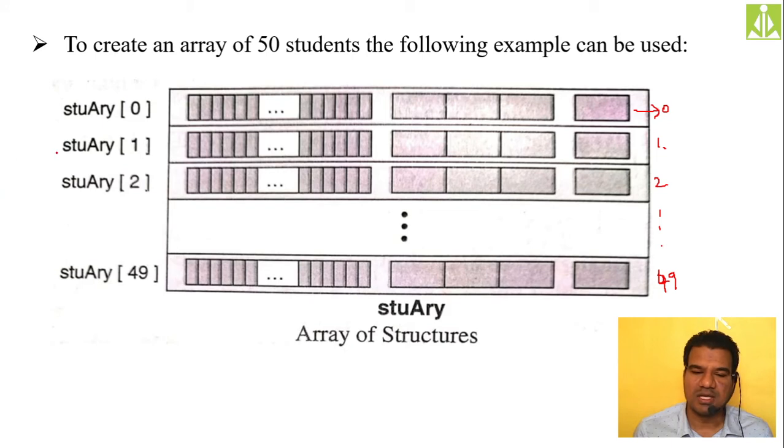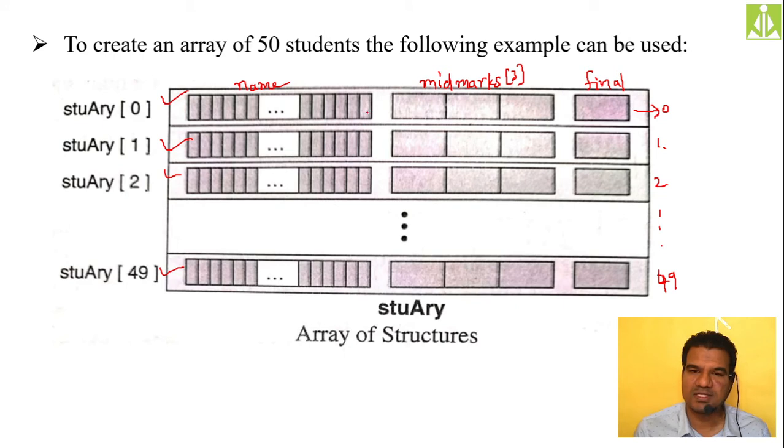So here you can see how we can access individual structures, individual structure variables from this array. Student of 0 will give the 0th student, that is first student. Student of 1 will give the second student, and so on. Student of 49 will give the 50th student, the last student. Now this is my name, this is my mid marks, because we are storing 3 mid marks, and this is my final. This is the last one.